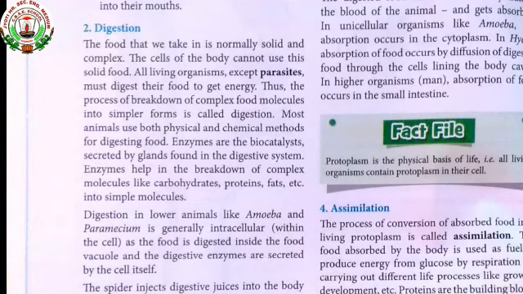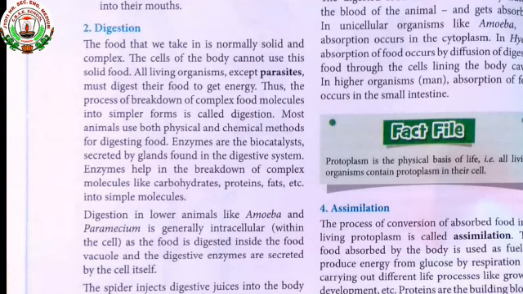So all living organisms except parasites, which live on other organisms for obtaining food, break down the complex form into simpler form by using enzymes.